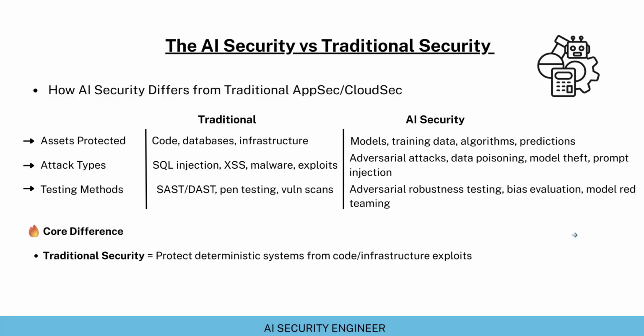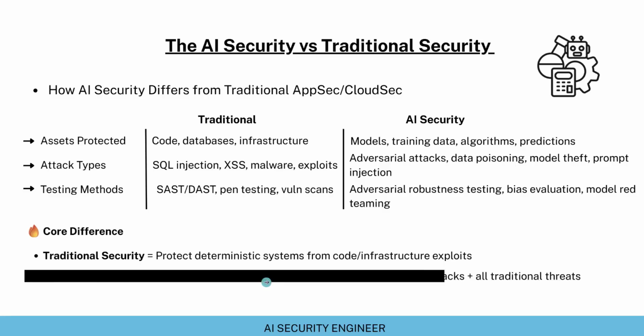So the core difference is, in the traditional security, we used to protect the deterministic systems from code and infrastructure exploits. Now, let's first understand what deterministic systems are. The traditional systems were deterministic systems where each input will have exactly the same output. So any system that gives the same output from the same input is called a deterministic system.